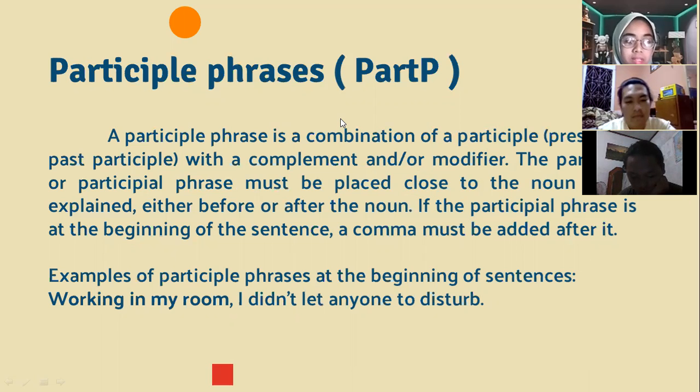So here is an example of a participle phrase at the beginning of a sentence. Working in my room, I didn't let anyone disrupt. So we can see after the participle phrase, there is a comma.